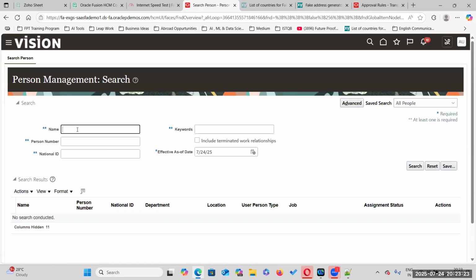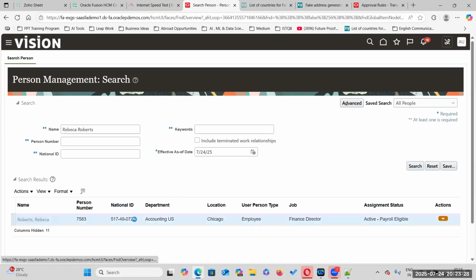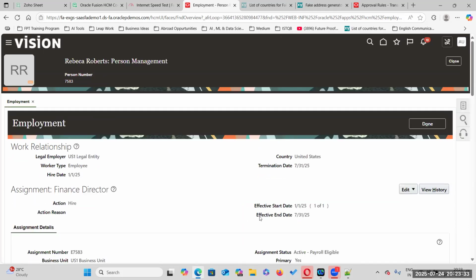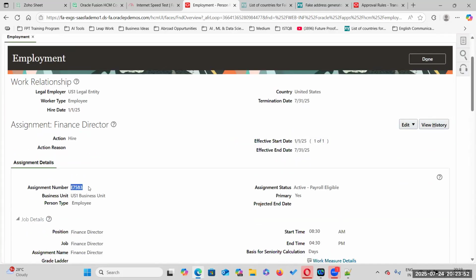So search here, Rebecca Roberts. Okay. This is active. Now here it will show. When you hire here, January 1st, 2025. Now what is the effective end date for this transaction? Okay, 31st. So after 31st, it will get reflected, is it so? See, this end date is 31st. So for this particular E753 active payroll eligible, the end date is there. Yes. End date is there.